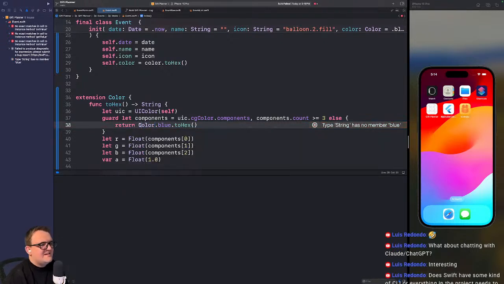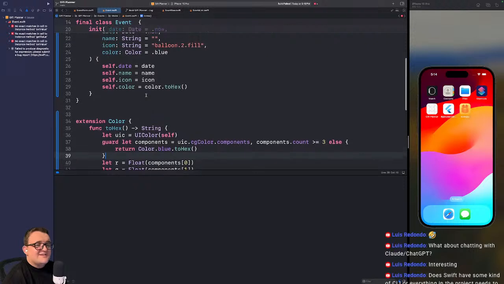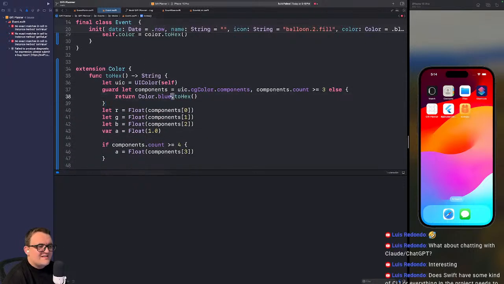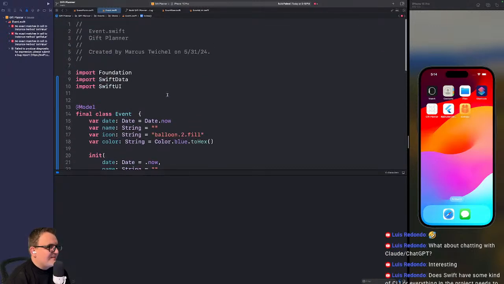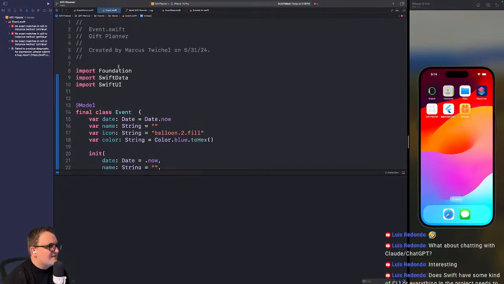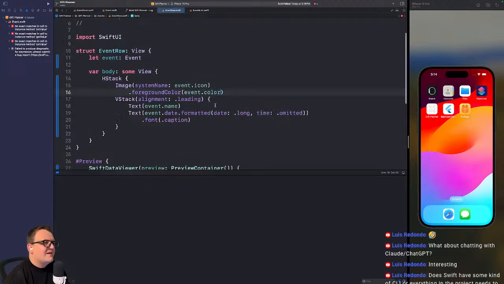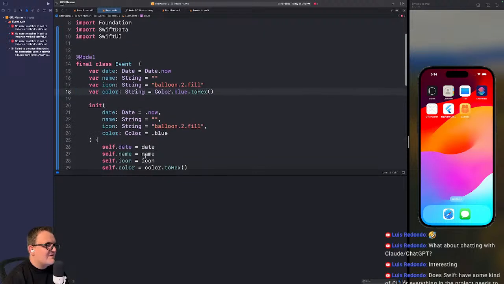Yeah, that makes sense. You would have no context for color. Color.blue to hex. That's such a bad idea, because it's recursive, but blue should always be able to turn into a hex, right? I guess we're about to find out if mine crashes because it ran out of stack trace or whatever. All right, so you event.color are a string now.